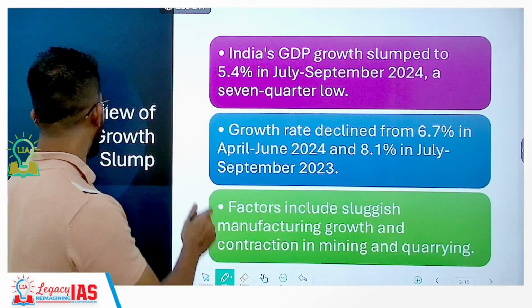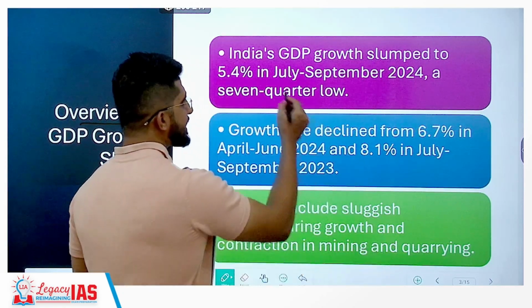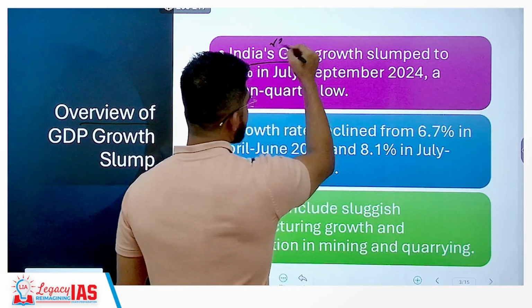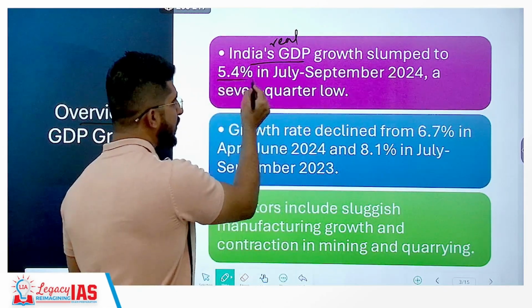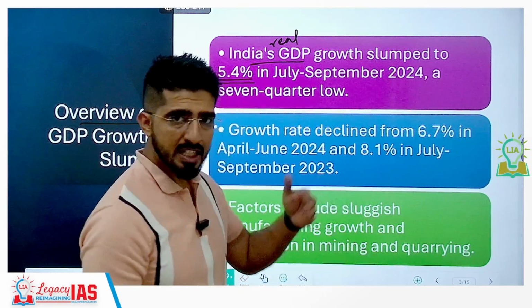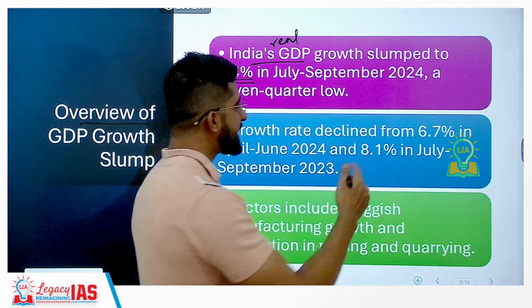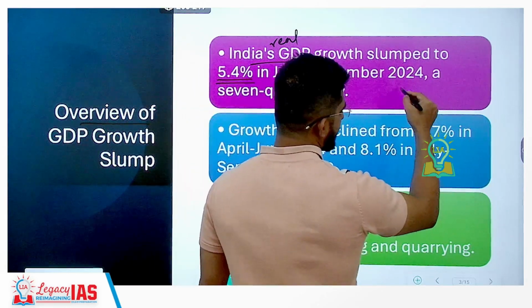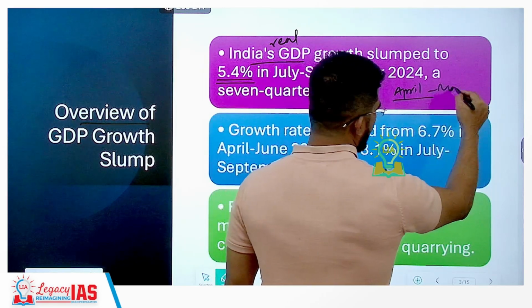When we look at the overview of the GDP growth slump, what we see is that India's real GDP growth rate has dropped down to 5.4% in the July-September quarter of 2024-25, that is this year. Usually the fiscal year starts from the April of every year and ends in the March of next year.